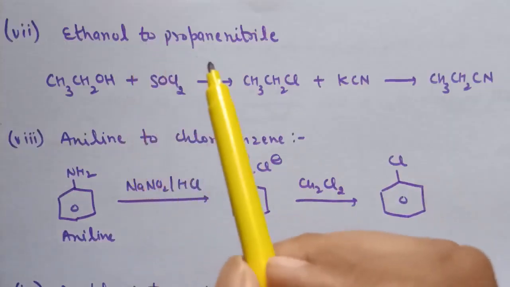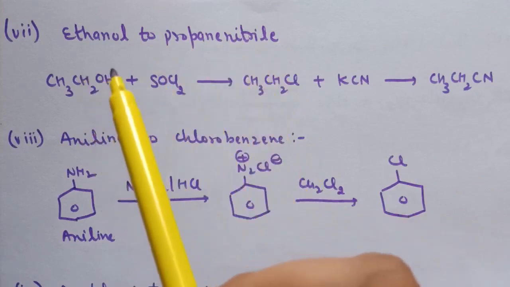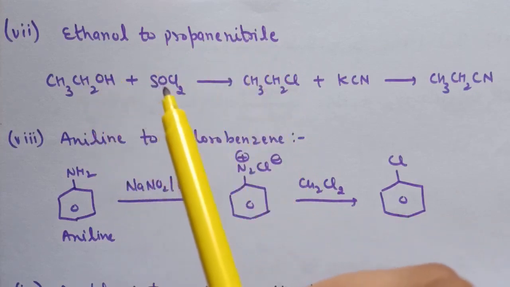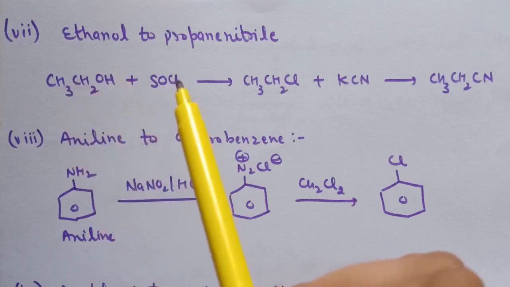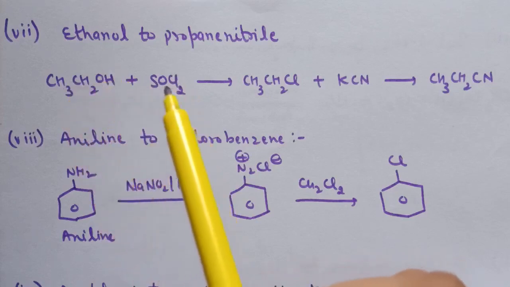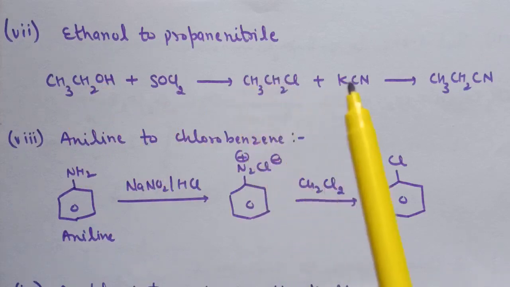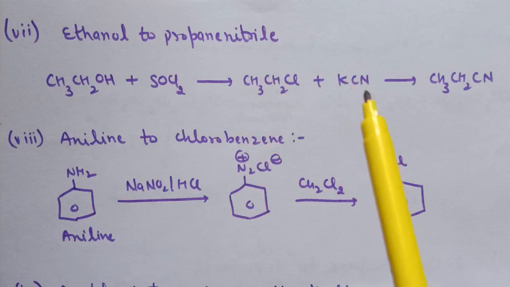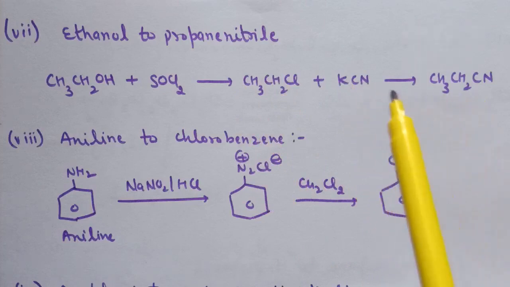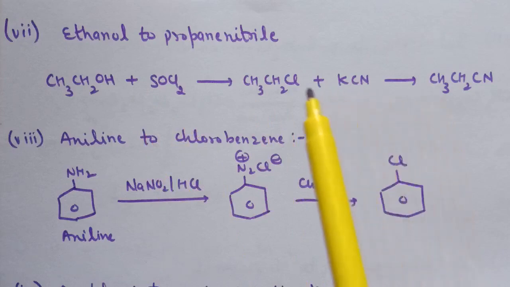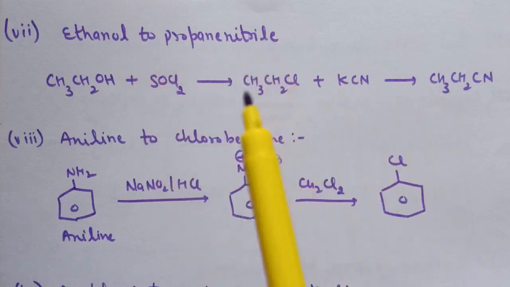Seventh is ethanol to propane nitrile. So first this OH group is replaced by halogen. So when we treat ethanol with SOCl2, here OH group is replaced by Cl, and the reaction of ethyl chloride on treatment with KCN leads to the formation of propane nitrile. So these are the two reactions in the conversion of ethanol to propane nitrile.